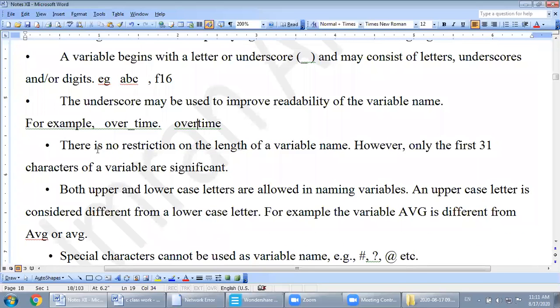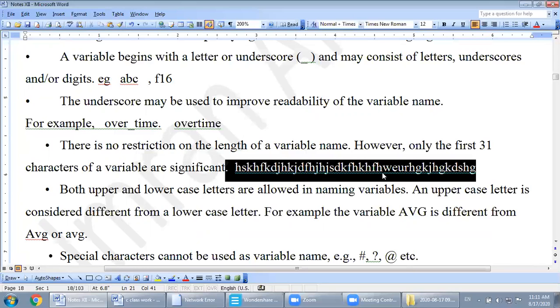Okay, next, there is no restriction on the length of a variable name. However, only the first 31 characters of a variable are significant. Let's say you want to use a variable name whose length is almost 50 characters.